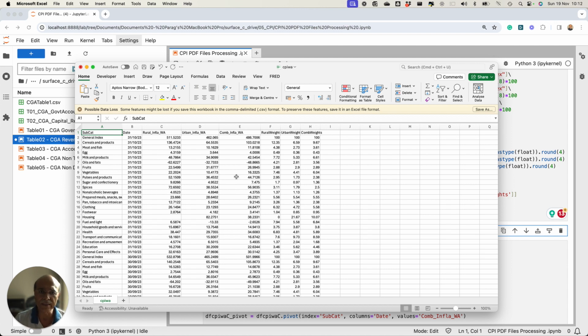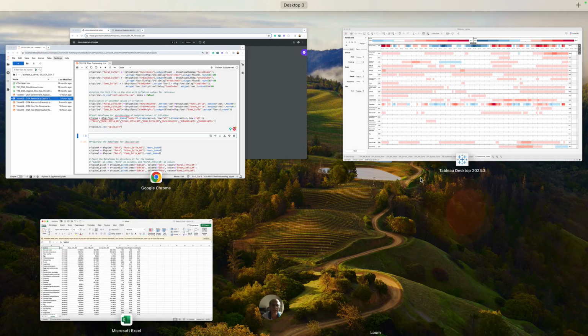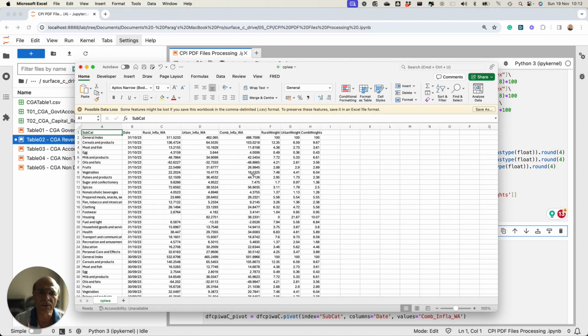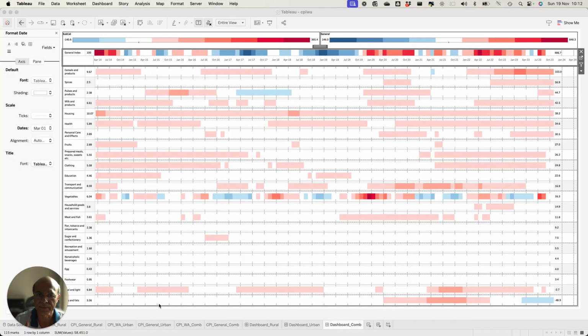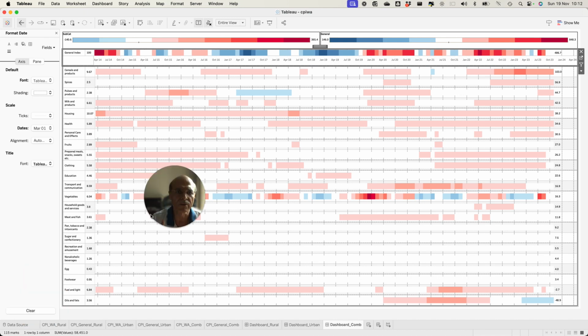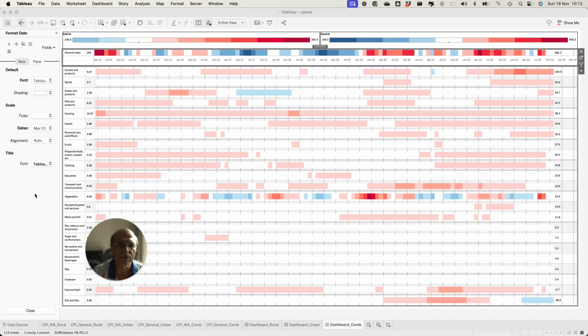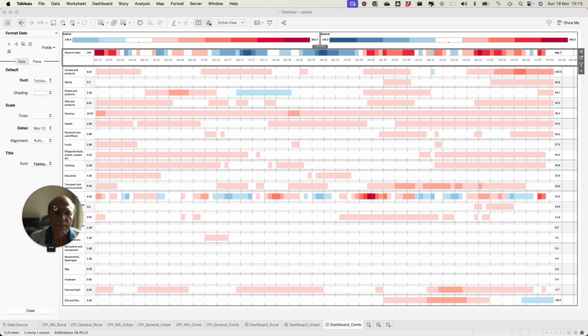So after processing this table from the raw data and extracting it automatically, I have plotted this particular chart in Tableau. Let me show you the chart here. Yeah, this is the chart. Now here you will see this particular chart. Let me just move my face out of the screen. Just a minute. Yeah, here.